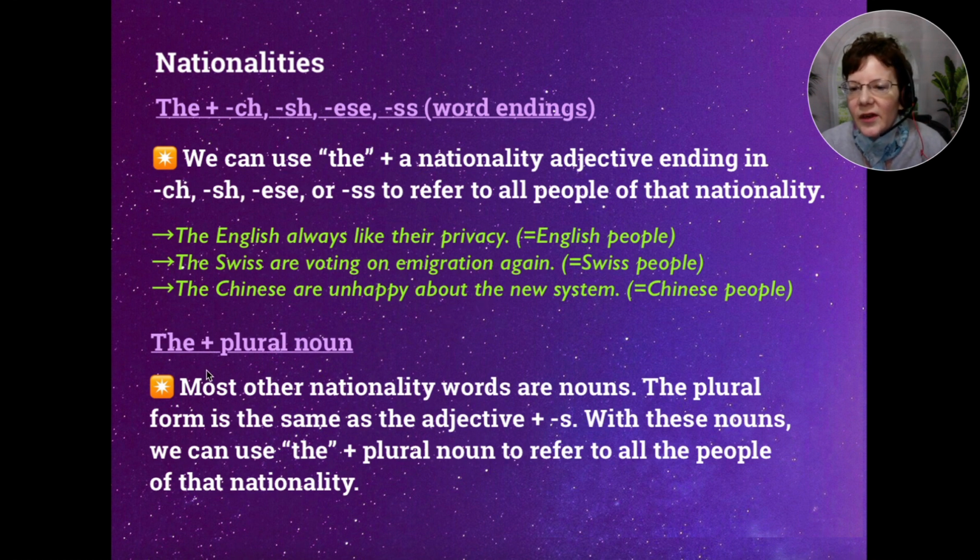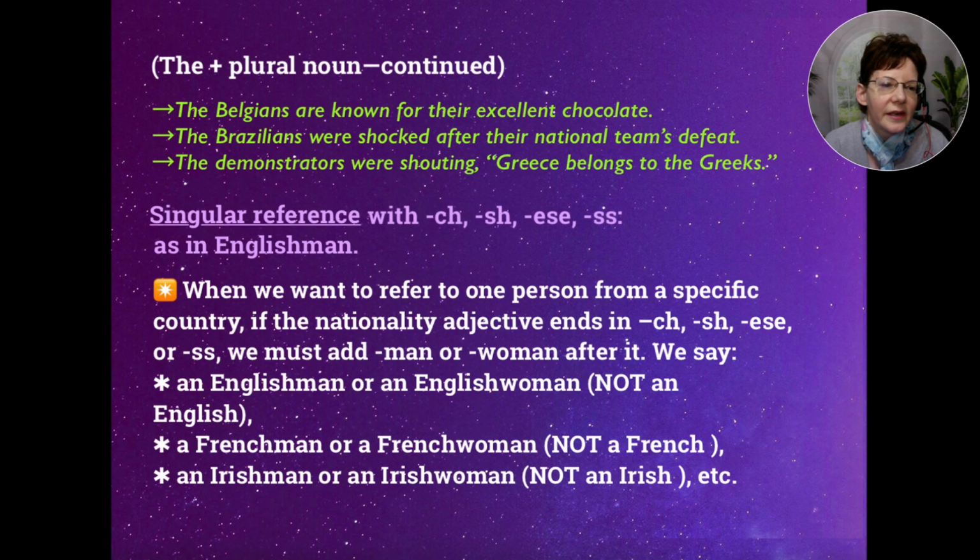All right, let's talk about the plus a plural noun. Most other nationality words are nouns. The plural form is the same as the adjective plus s. With these nouns, we can use the plus a plural noun to refer to all the people of that nationality. So we'll look at these.